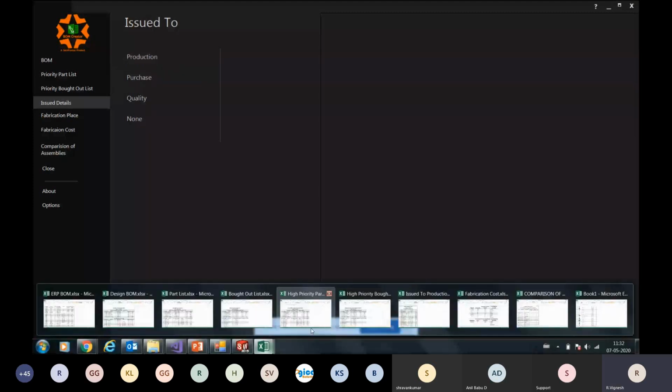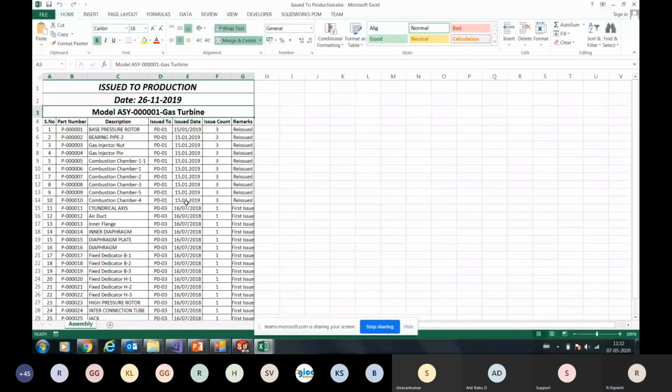So if you want to identify the parts which are issued to production, to which person did we issue, which date it was issued, and how many times the drawing can be issued, and what's the remark? Is it a first issue or a reissue, right? So this becomes easier to keep track of the drawings. Similarly, for any other department, purchase, quality, and again, if you have any other department you want to incorporate in this, you can do that. So these are the basic 3 departments we understand based on our experience: production, quality, and purchase. So we have put it that way.